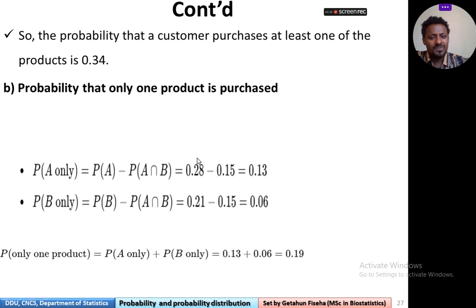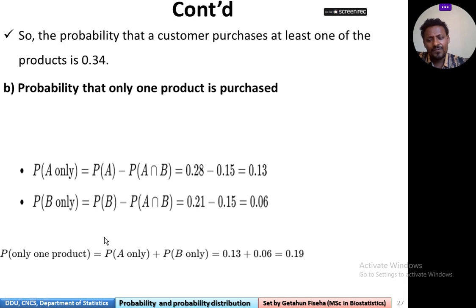So it will be 0.28 minus 0.15, which is equal to 0.13. Again, P(B only) is equal to P(B) minus P(A intersection B), therefore it's equal to 0.21 minus 0.15, which is 0.06.